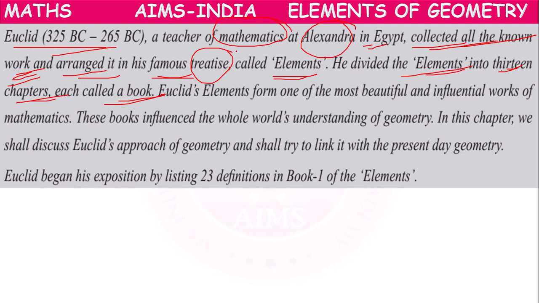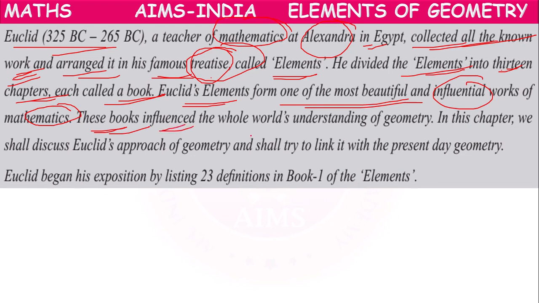It consists of 13 parts, 13 books. Euclid's Elements is one of the most beautiful and influential works of mathematics. These books influenced the whole world's understanding of geometry and give a complete picture of it.